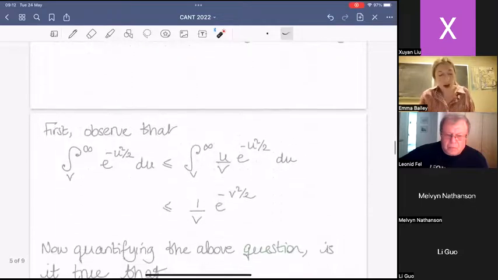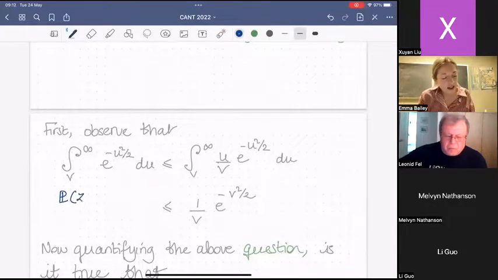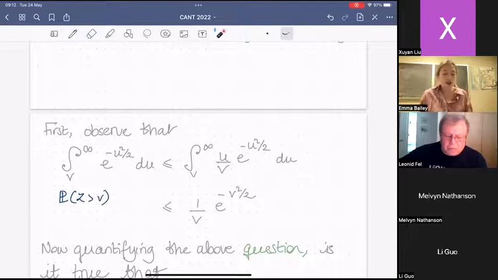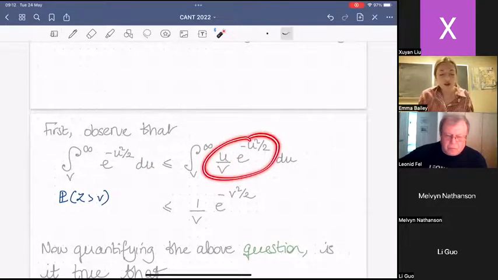In order to make this more precise, let me introduce a very standard probabilistic inequality. What is this left-hand side? This is the probability that a standard Gaussian random variable is bigger than v. I'm meant to normalize by square root 2 pi, but let's forget that for the time being. I don't lose anything if I multiply by u over v, because u is always greater than v, creating an upper bound, but that makes this integrand integrable.